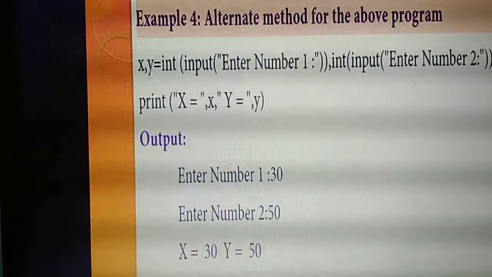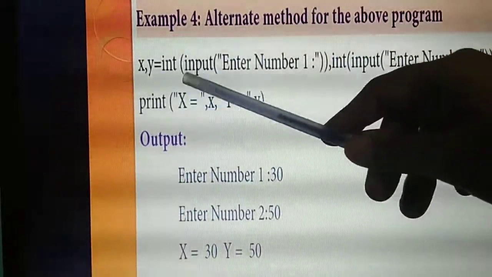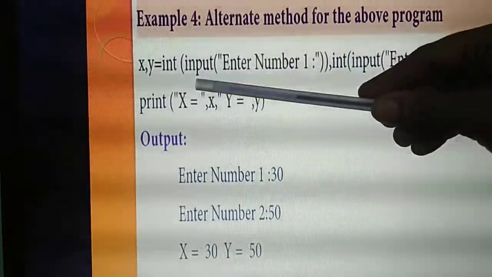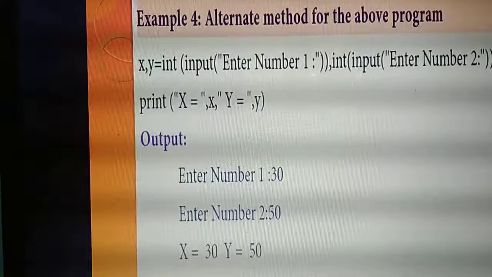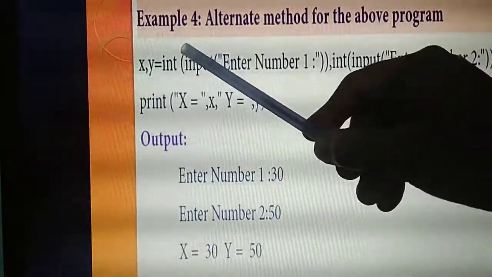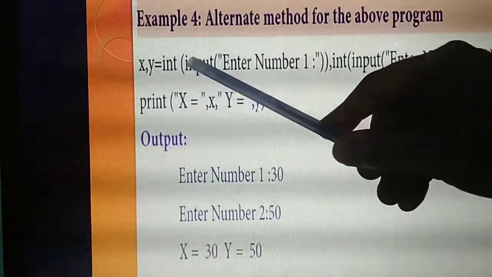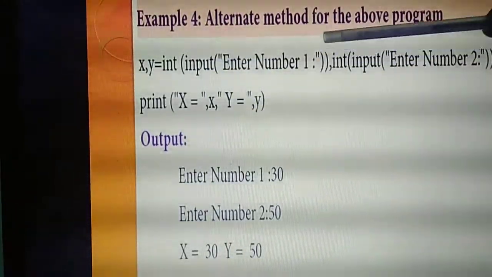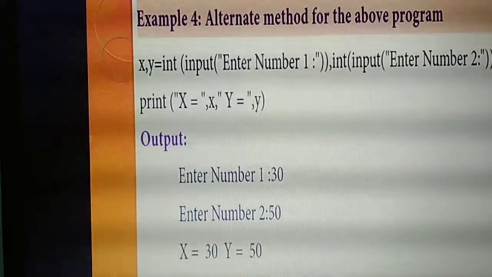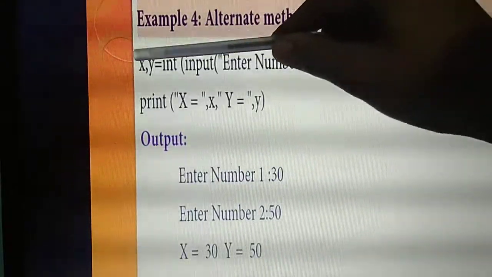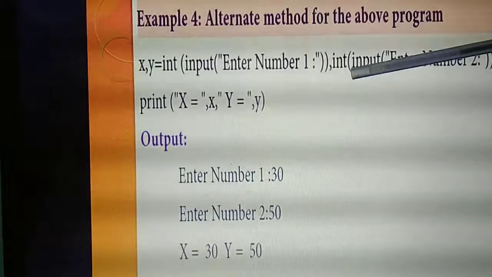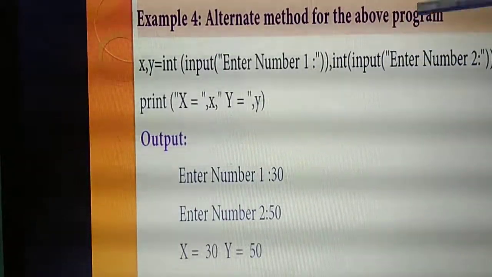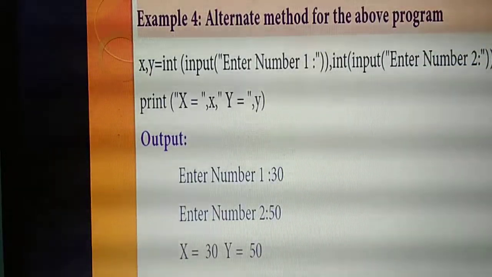What are the variables? x and y. Inside that I am giving int, same as before: int input, enter number 1. Listen to the brackets: near int I am opening one bracket, then input, another bracket. So how many brackets do I need to close here? 2. Comma, next variable y. The same data type you need to specify: int, open bracket, input, next bracket, enter number. How many brackets do you need to close? 2.